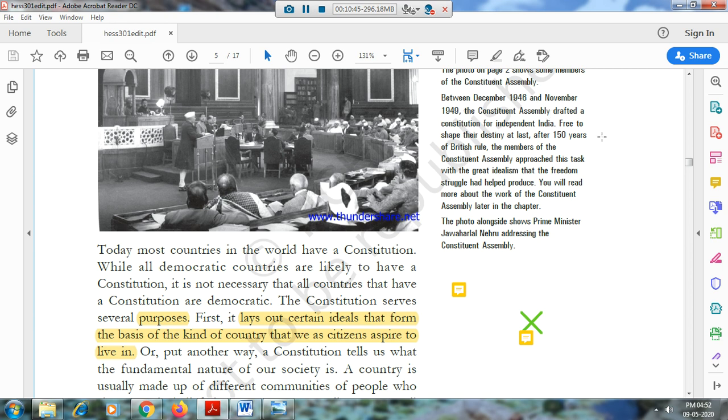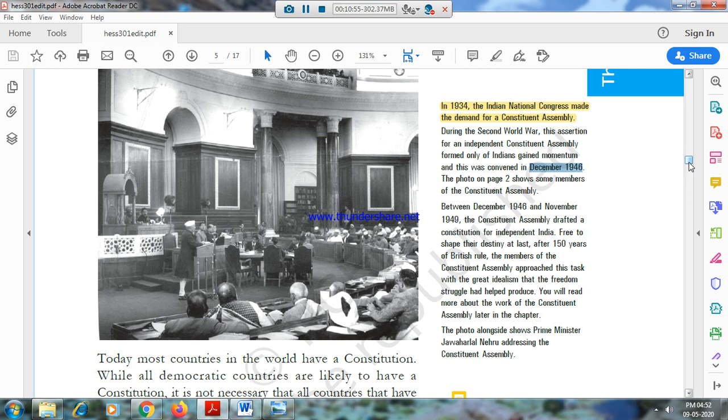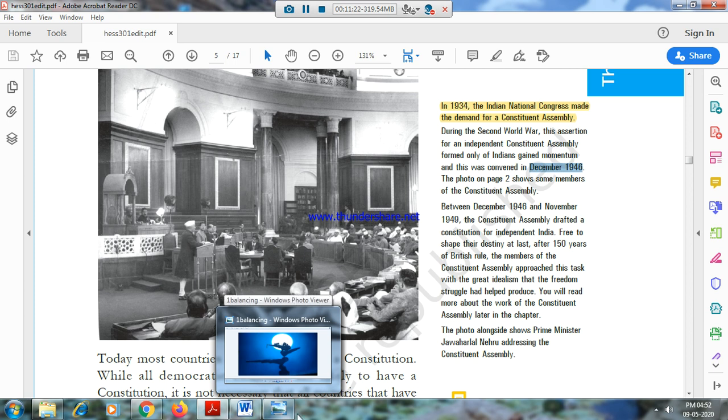So between 1946 and November 1949, 3 years to be exact. In all competitive exams you will be asked what that time period is. 2 years, 11 months, 18 days is the exact figure. This Constituent Assembly worked, that is, its life was 2 years, 11 months and 18 days. In between, the Constituent Assembly drafted a constitution for independent India.